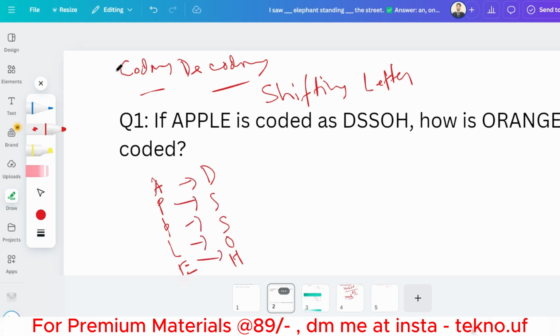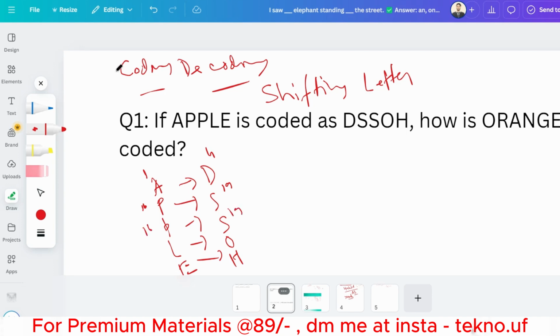So A is 1, the place value of A is 1, D is 4. P is 16, then S is 19, since R is 18. P is 16 again, and this is 19.